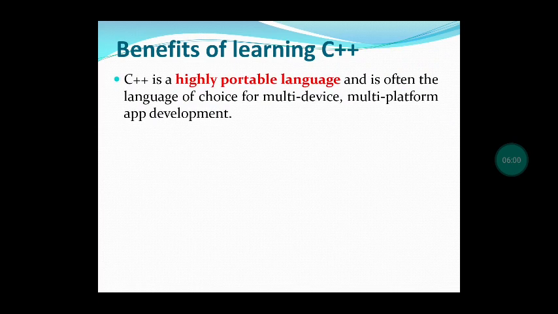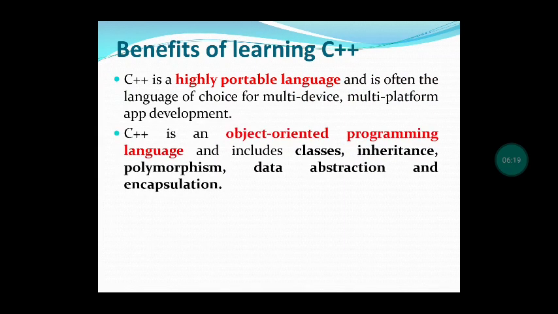And you should know some of the benefits of C++, so that we understand why we have to learn C++. One of the main benefits of this language is that it is highly portable. It is multi-platform, and it is also used across multiple devices. And it is object-oriented programming.